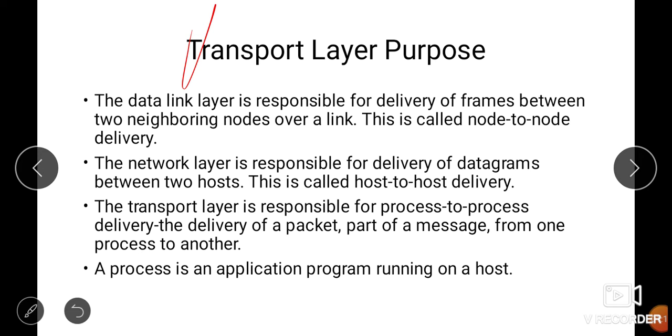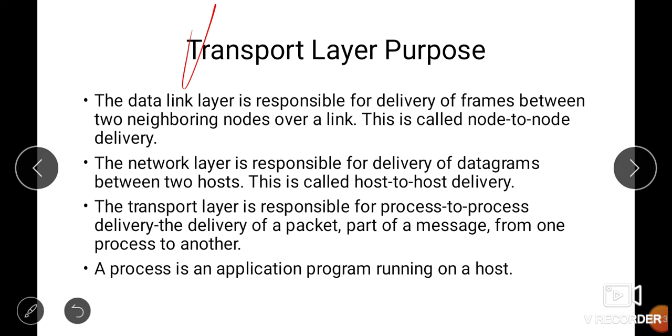This is known as node to node delivery. It is not responsible for the particular process in which you are running your application. The network layer is responsible for delivery of datagrams between two hosts. So this is host to host delivery.